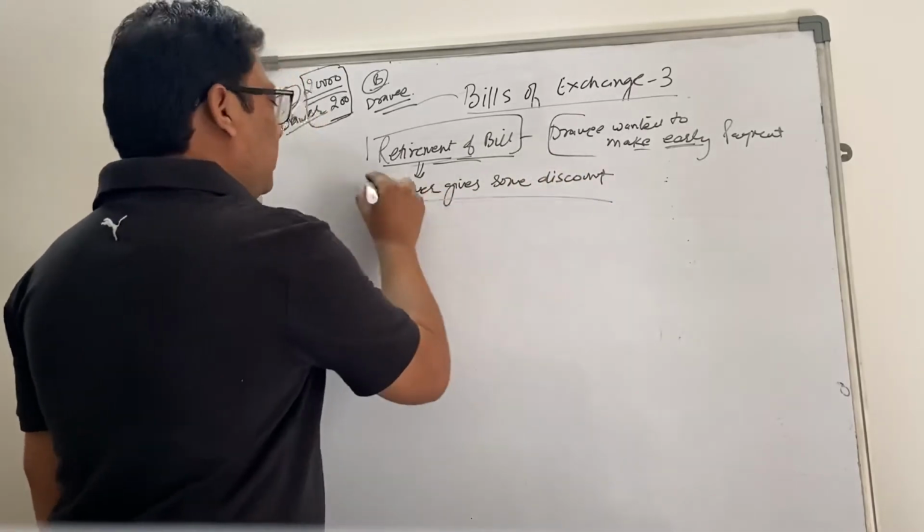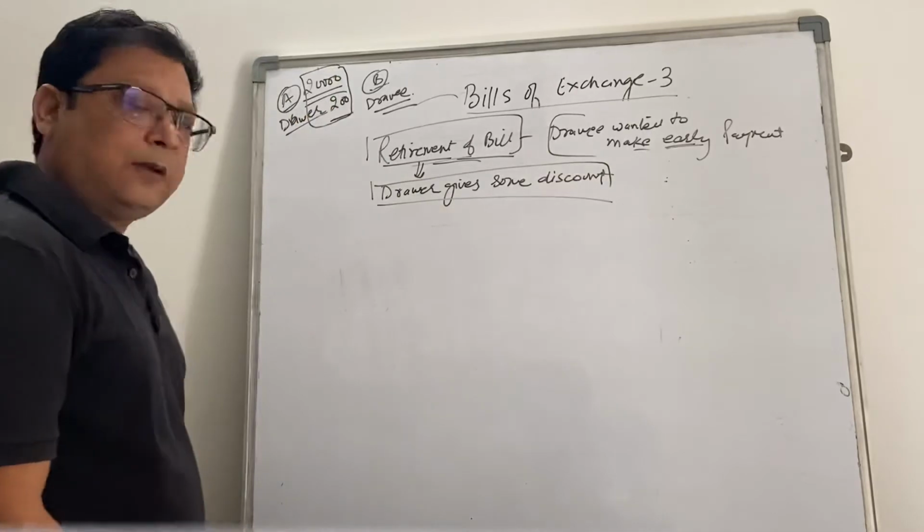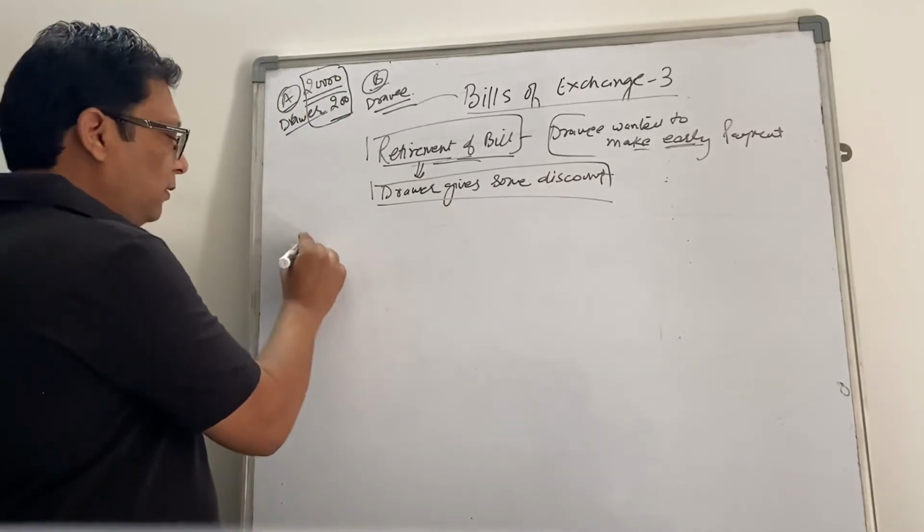To encourage early repayment, sometimes the drawer gives some discount on it. So we have two circumstances.